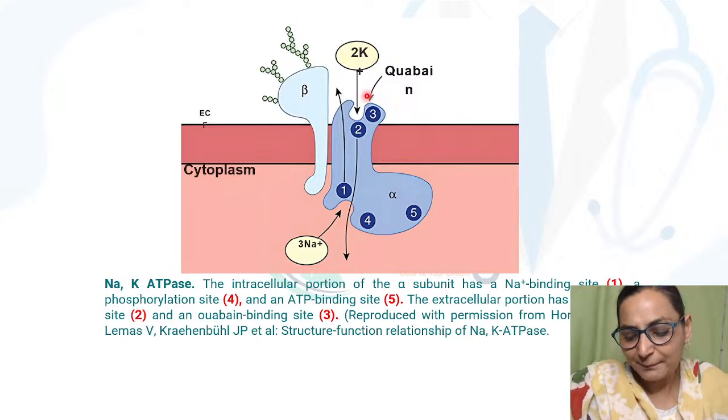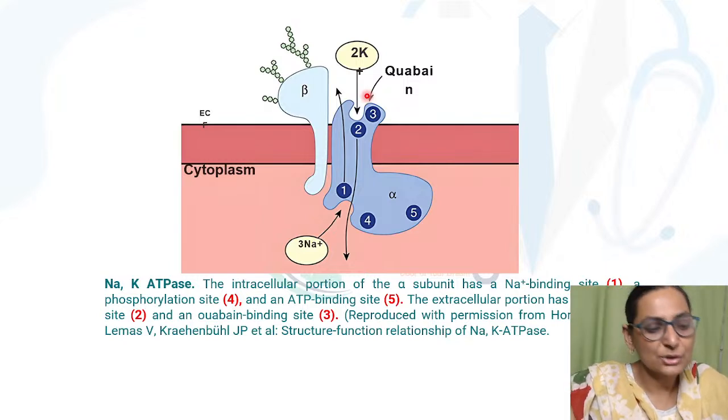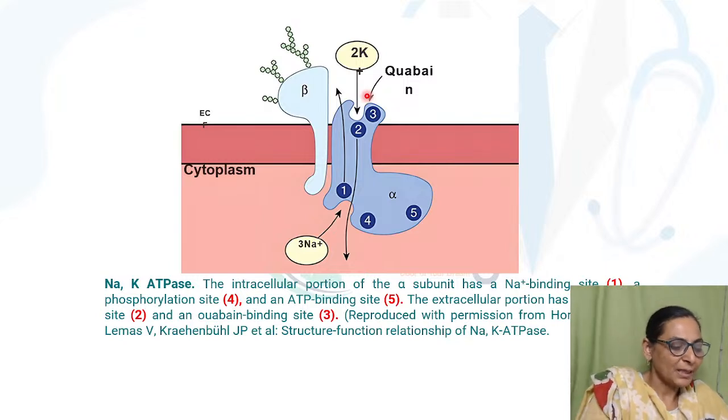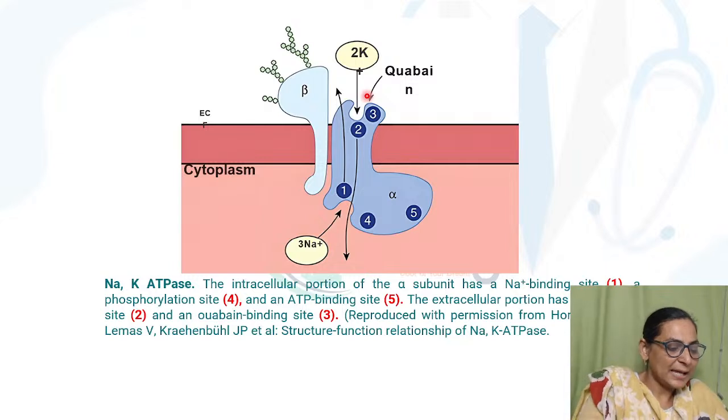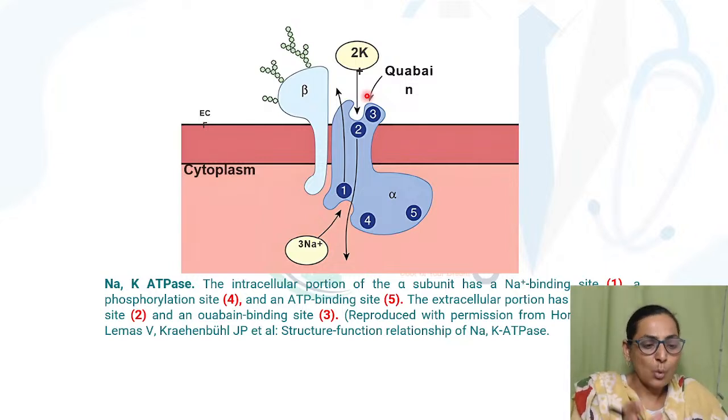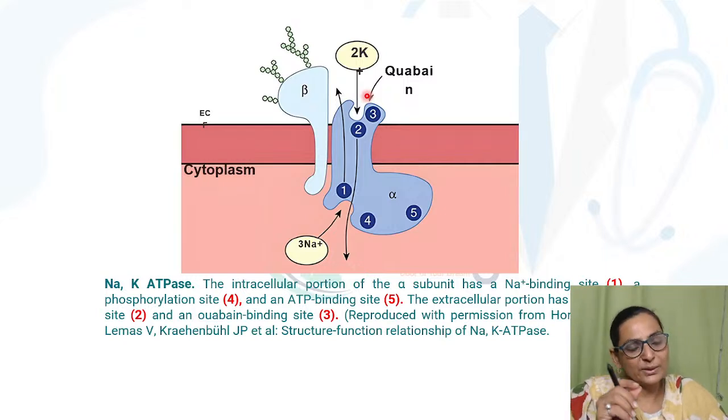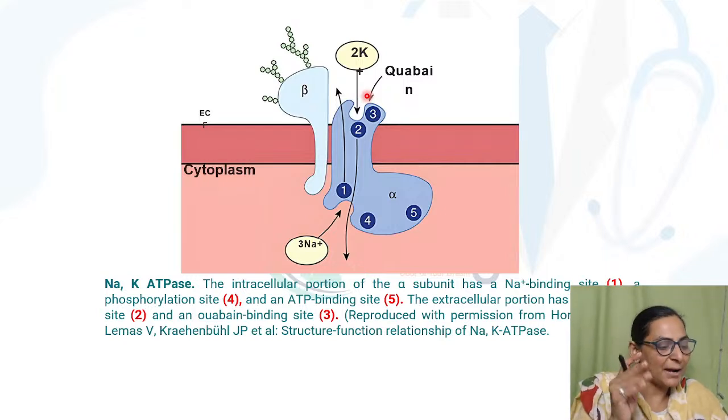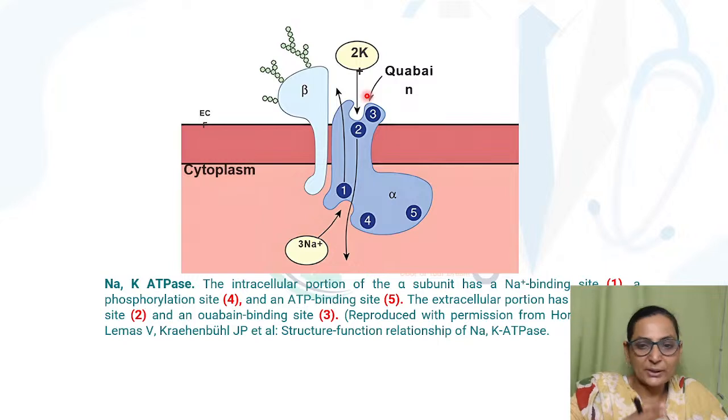So how does it take place? As the sodium binds, there occurs a conformational change in the molecule. When 3 sodium ions and 1 ATP bind on the intracellular side, there is hydrolysis of ATP, which brings about a conformational change in the structure.